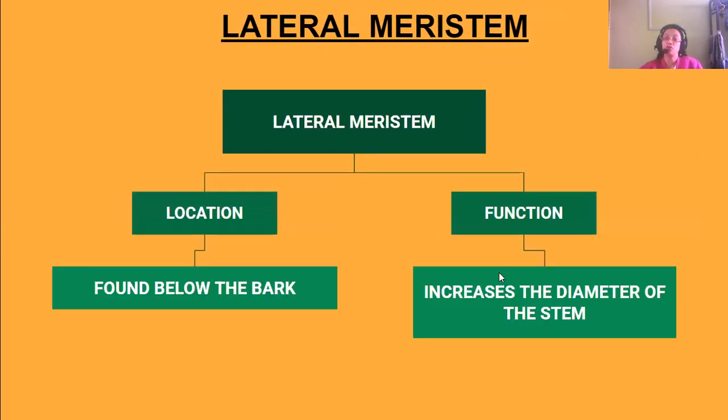Next, we come to lateral meristem. Lateral meristem is located just below the bark. Okay, just below the bark. That is the skin of the plant. Okay, in the old, bigger plants, the skin layer outside the woody layer is known as bark, and just below that you can find the lateral meristem. What is its function? It increases the diameter of the stem.